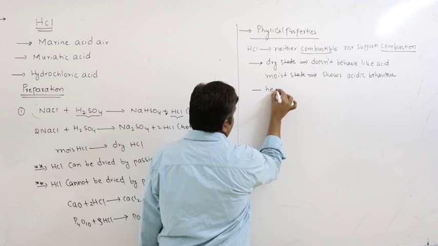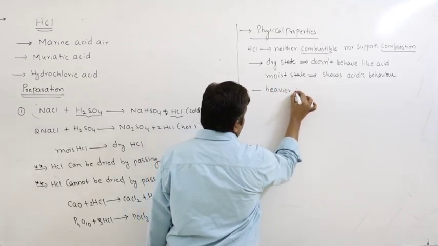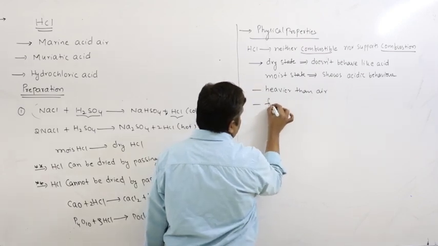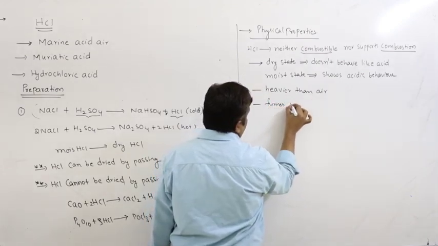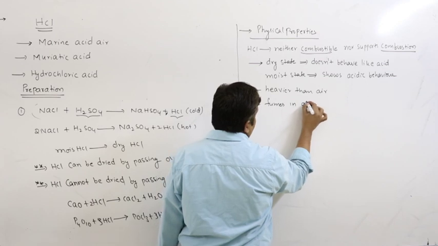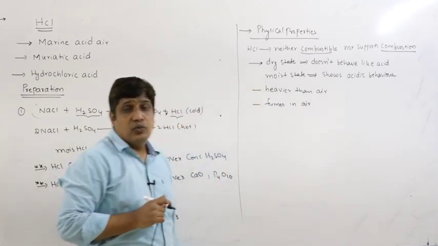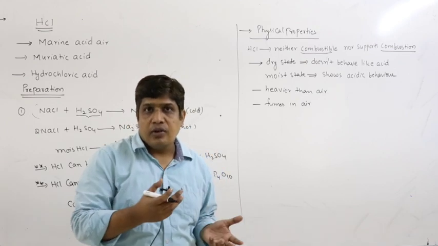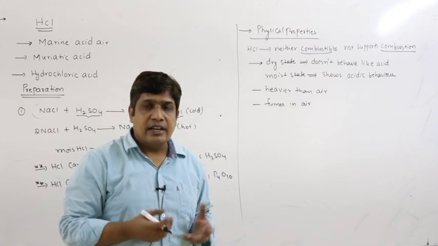It is heavier than air and it fumes in moist air. Now, HCl has affinity to water. It absorbs or collects water from moist air, or air that contains moisture.